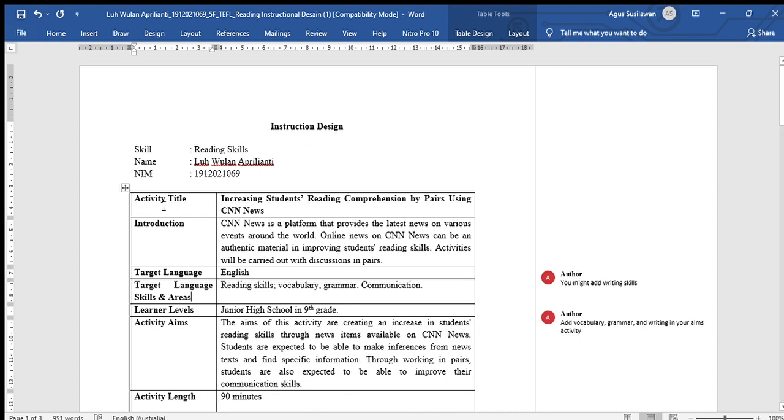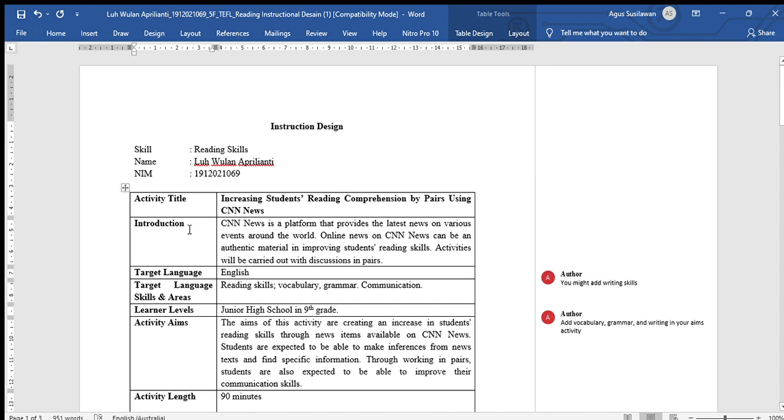Here, I think the activity title is already good because she used CNN News to increase student reading comprehension, and also she used a peer strategy in the activity. So from this activity title, I can imagine that your lesson will be meaningful.